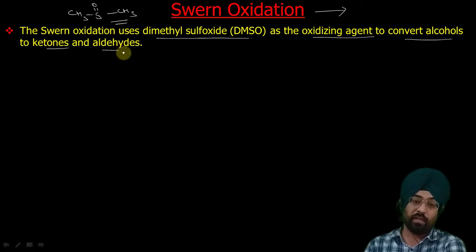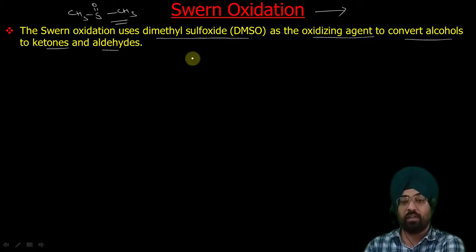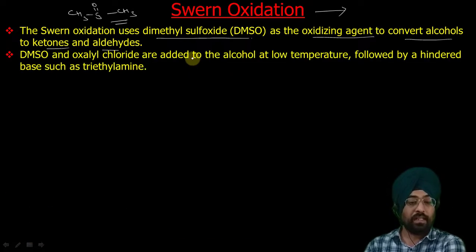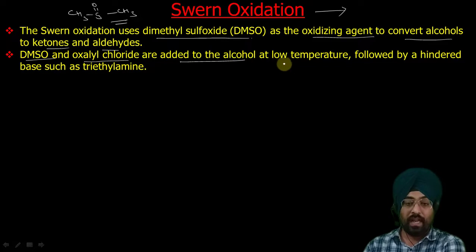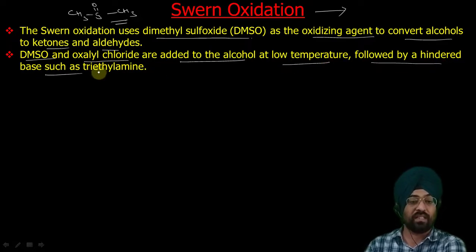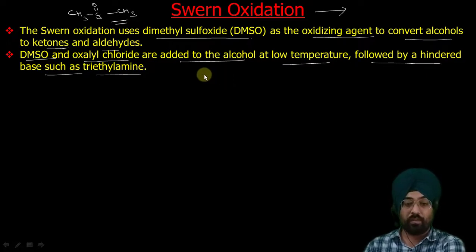Primary alcohols will be converted to aldehydes, secondary alcohols will be converted to ketones. In Swern oxidation, we use dimethyl sulfoxide and oxalyl chloride. They are added to alcohol at low temperature. Then we have to add some hindered base such as triethylamine. Then we will get our desired aldehyde or ketone depending upon the structure of the alcohol.